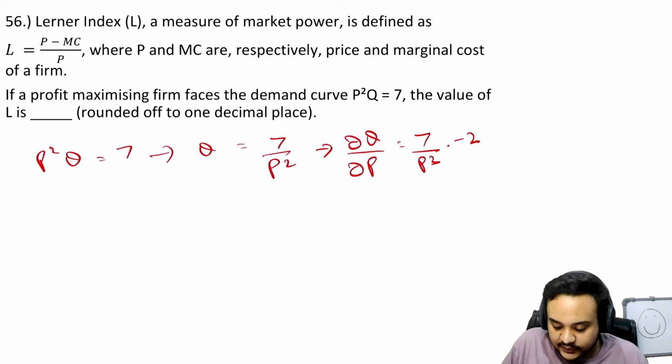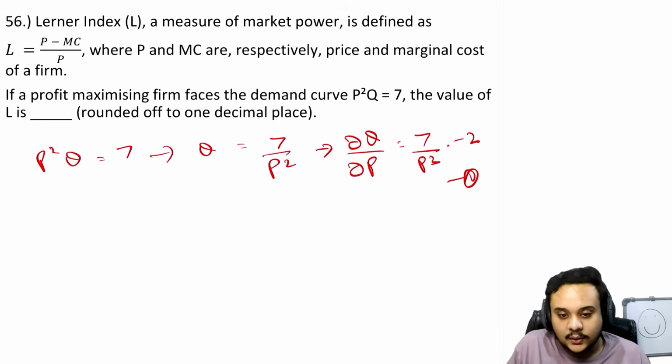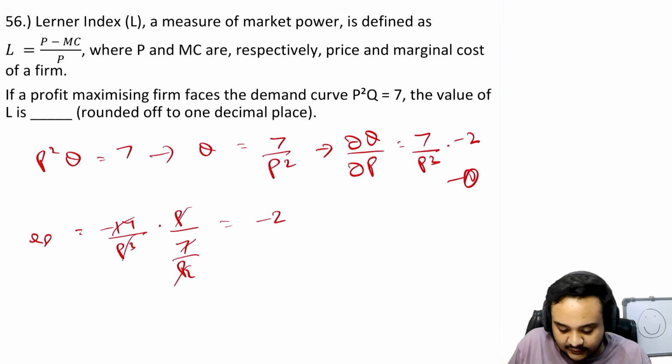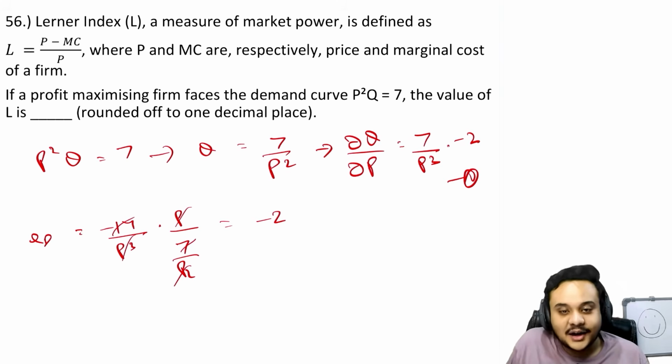Okay, so we have the first equation, and now what else do we need? We need p and q. We literally have p and q right here with us. So the price elasticity of demand is nothing but minus 14 upon pq, because minus 2 into 7, and then we have p, and q is 7 upon p square. These get cancelled, and 7 and this get cancelled, so we have minus 2. Done. You have your answer.